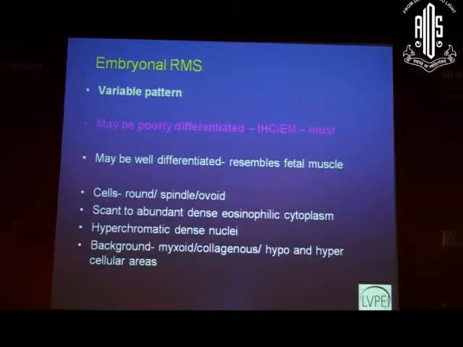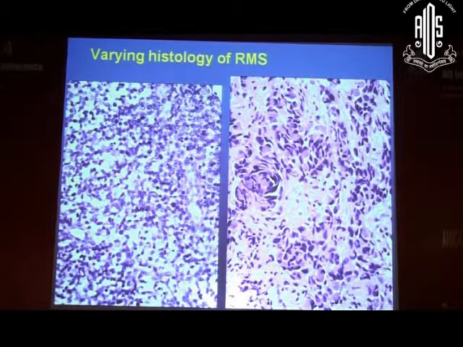So embryonal rhabdomyosarcoma can have a variable pattern, and depending upon the type of cells we see, we call it poorly differentiated or well differentiated. When we see this tumor, which we also call undifferentiated, it is called by a pathologist a small round blue cell tumor. What we see are cells which are round, and sometimes they can even be oval to spindle, but still we call it small round. So we see small round cells, and they have very scant cytoplasm, a dense hyperchromatic nucleus, and inconspicuous nucleolus, but they have very high mitosis, and these are then known as undifferentiated small round blue cell tumors.